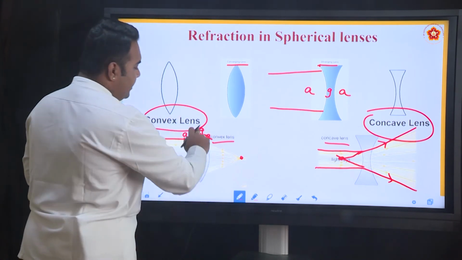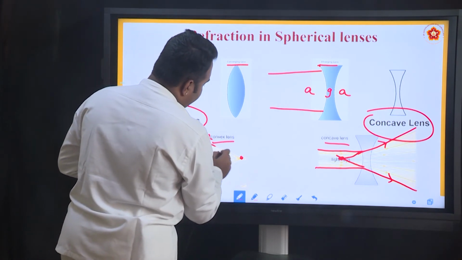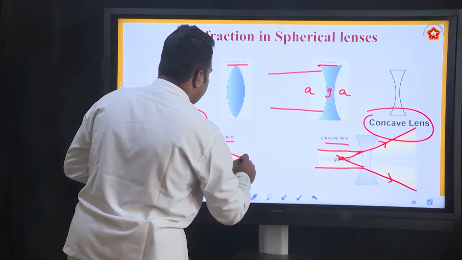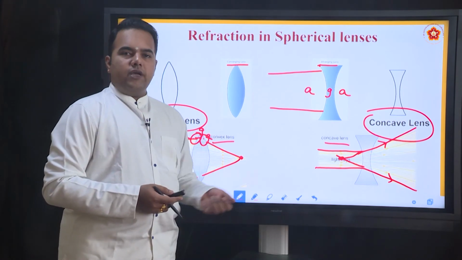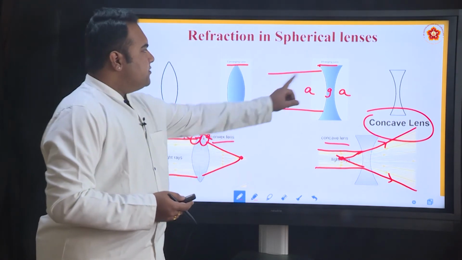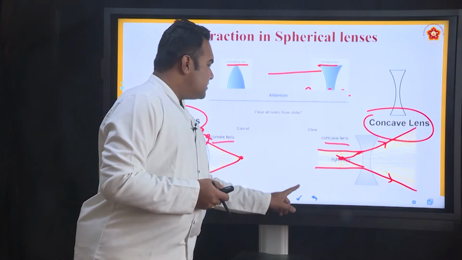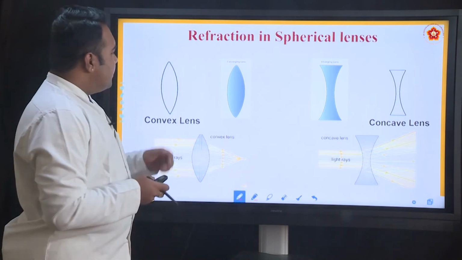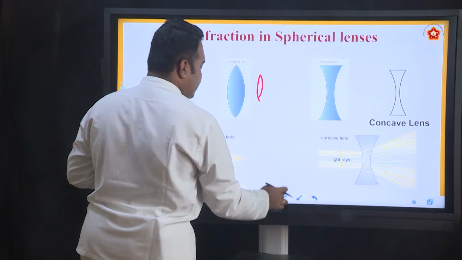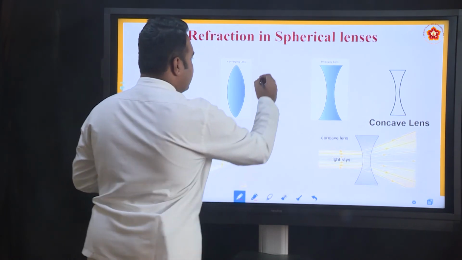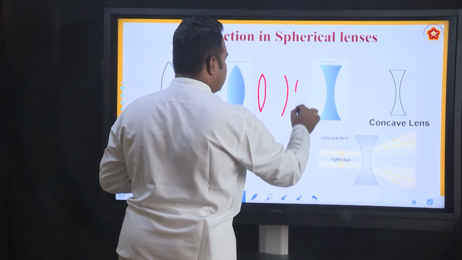Because of the curvature being like this for a convex lens, the rays of light bend further, and then they actually meet here. So the image formation of a convex lens is similar to that of a concave mirror, and the image formation in a concave lens is similar to that of a convex mirror. You will understand this better as we discuss further, but for now you should understand that a convex or converging lens is drawn like this, and a diverging lens is drawn like this.